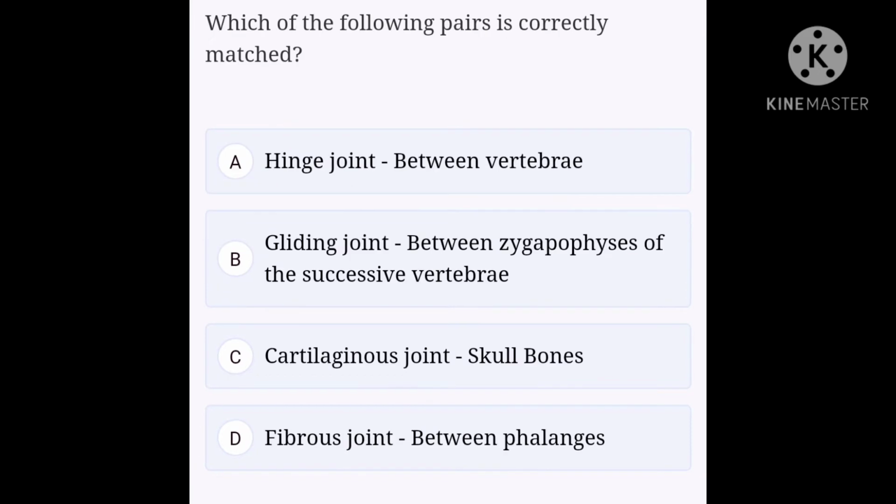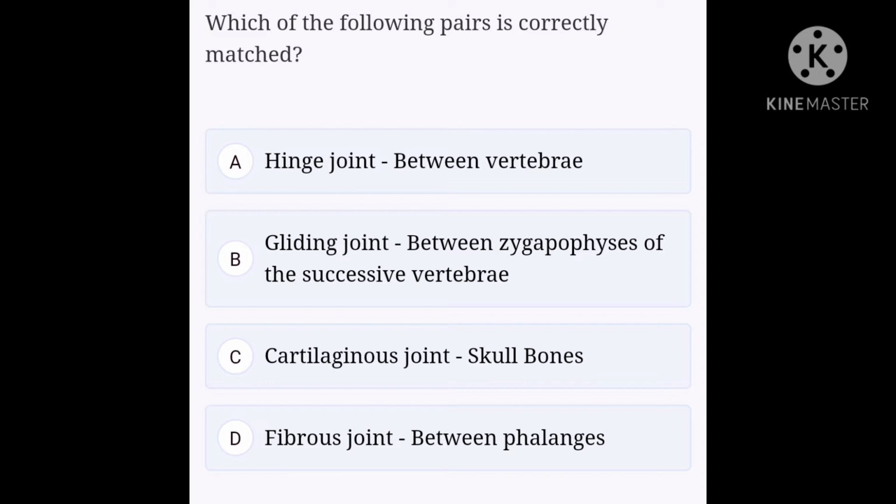Okay, next question. Which of the following pairs is incorrectly matched? Option A hinge joint between vertebrae, option B gliding joint between zygapophyses of the successive vertebrae, option C cartilaginous joint between skull bones, option D fibrous joint between phalanges. Hinge joint allows movement in one plane only.